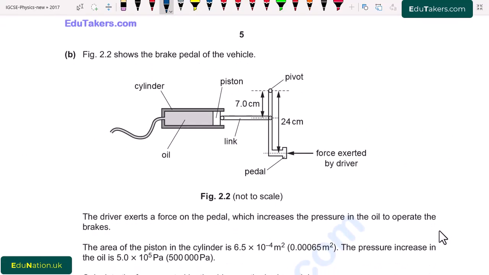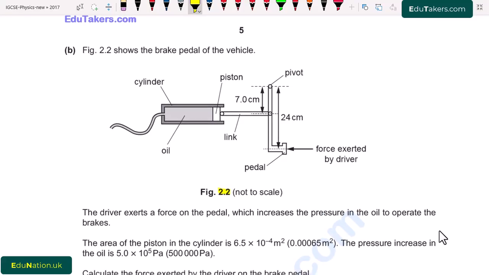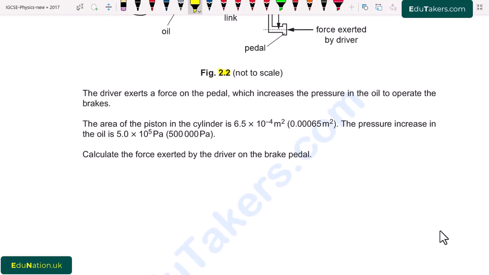Next part B. Figure 2.2 shows the brake pedal of the vehicle. Here is our figure 2.2. The driver exerts a force on the pedal which increases the pressure in the oil to operate the brake. The area of the piston in the cylinder is 6.5 into 10 to the power minus 4 meter square, that is also equal to 0.00065 meter square. The pressure increase in the oil is 5.0 into 10 to the power 5 Pascal. Calculate the force exerted by the driver on the brake pedal.